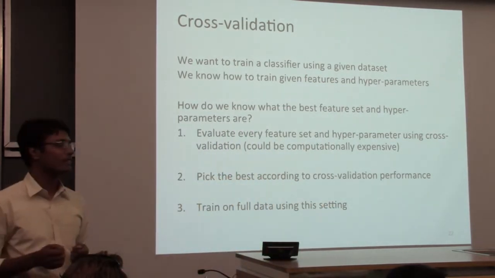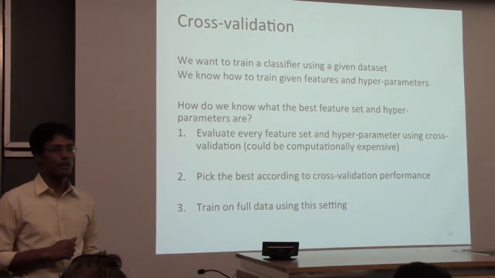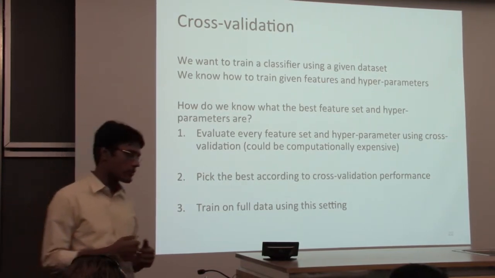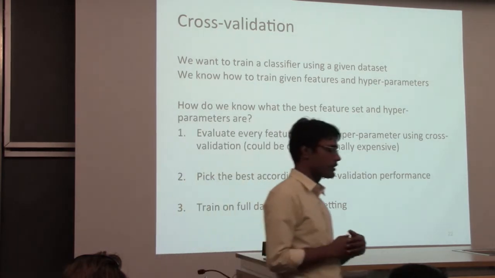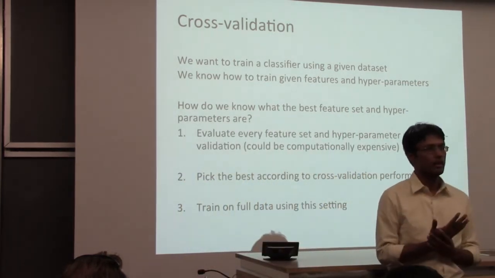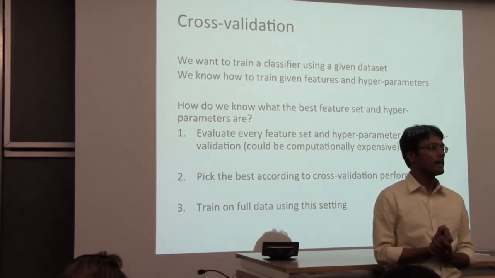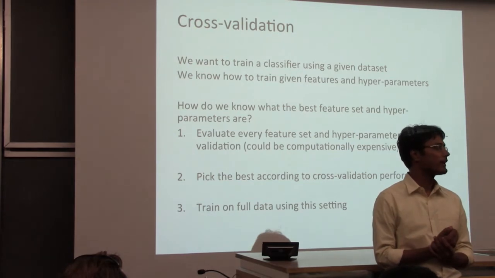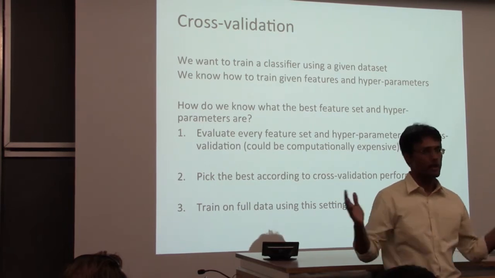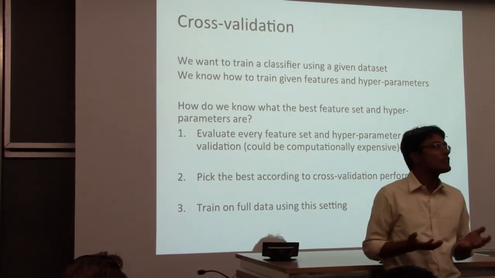There are other tweaks to this. If you feel that your training set is so large that doing k-fold cross-validation, let's say 5-fold cross-validation, requires you to train on 80% of the data 5 times, so 5 calls to the learning algorithm, and then let's say you want to try out 800 different hyperparameters, that's way too many executions of the learning loop, and that tends to take time.